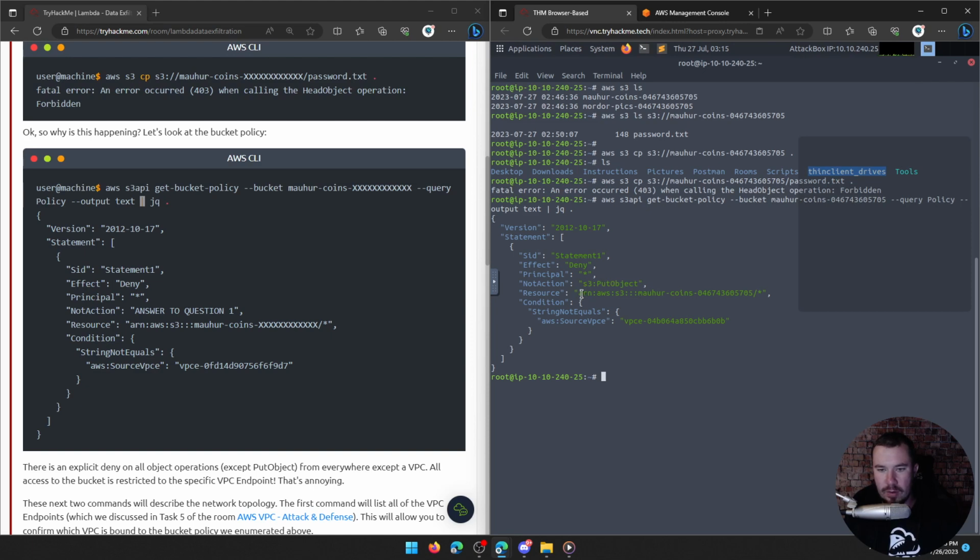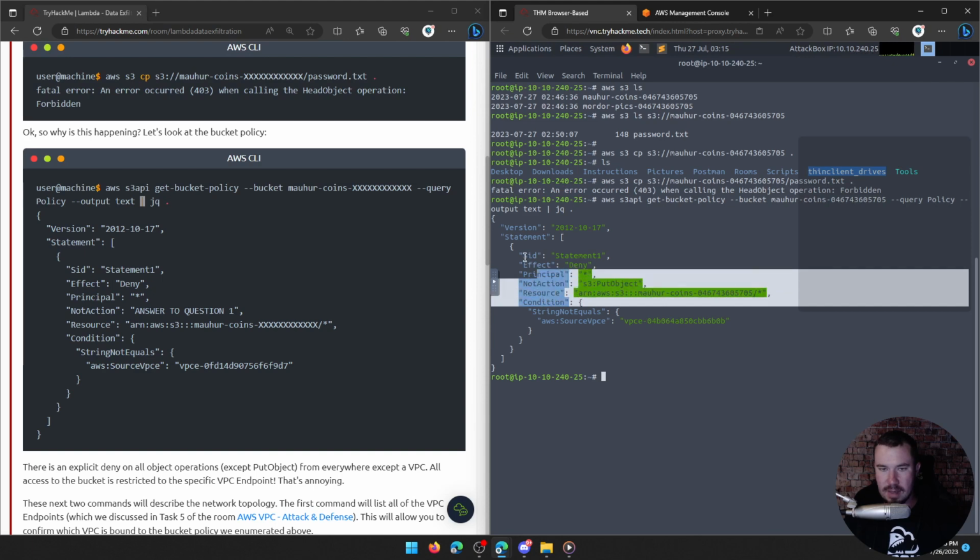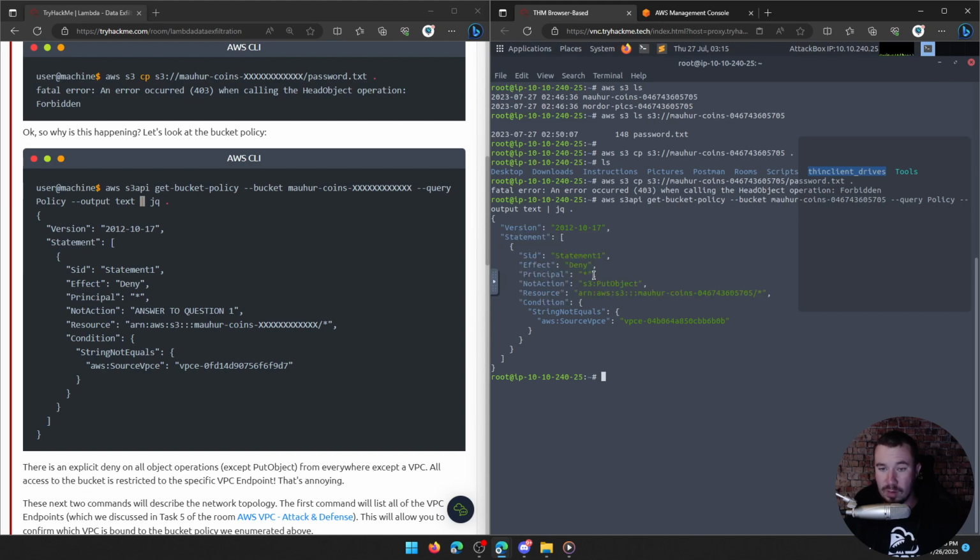Well, it applies to this resource right here, which is our S3 bucket. But we have this string not equals the source VPC. So in other words, if the source VPC is this, so if we can compromise this VPC, this policy does not apply to us. So then I'd assume if we can compromise the VPC, we would be able to read the bucket. That's how I'm reading that.